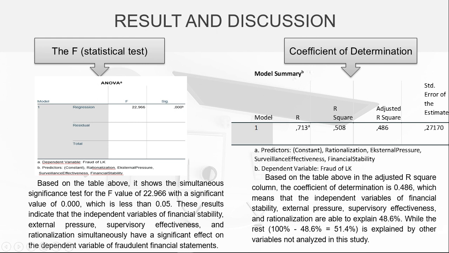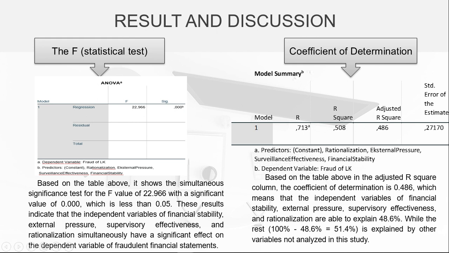Based on the table above, it shows the simultaneous significance test, with an F value of 2022.966 and a significant value of 0.000, which is less than 0.05. This result indicates that the independent variables of financial stability, external pressure, supervisory effectiveness, and rationalization simultaneously have a significant effect on the dependent variable of fraudulent financial statements.